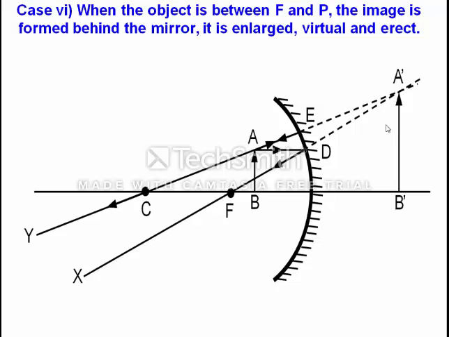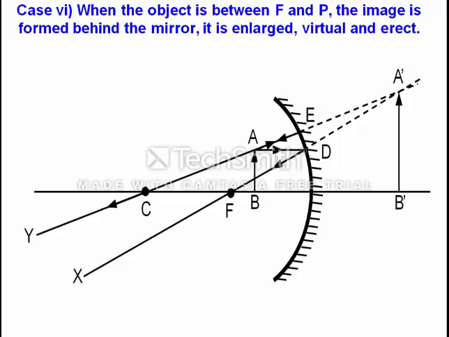So where the two reflected rays seem to meet at a point, that point is the formation of the image, but the difference is that in this case the image formed will be virtual. For a real image, the two reflected rays actually meet with each other, but for a virtual image the two reflected rays never actually meet, they only seem to meet.